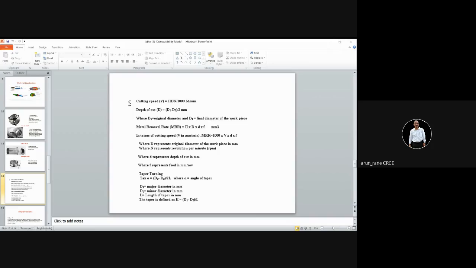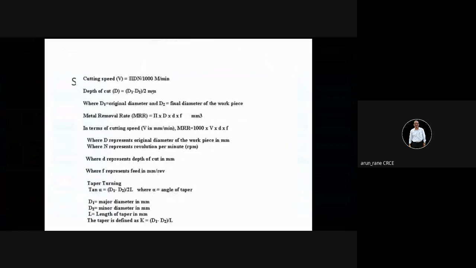Okay, let's continue. I'll share the recorded link. So V is equal to pi D N upon 1000. D is the diameter of the workpiece in case of lathe, and the diameter of the tool in case of drilling machine and milling machine. And N is the revolutions per minute, RPM.